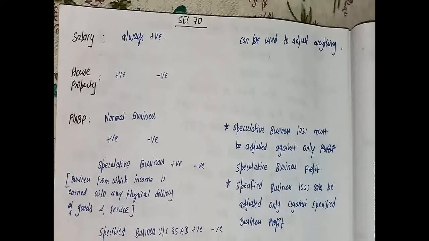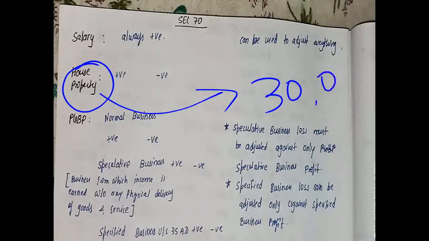Suppose I give you the example that under house property I have an overall loss of 30,000, and I'm getting a salary of 50,000, right? So what I will do is, since I have a loss here, I will set off this loss against the salary.